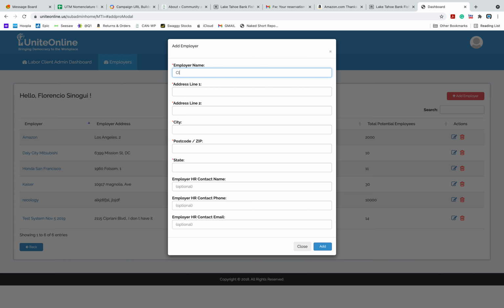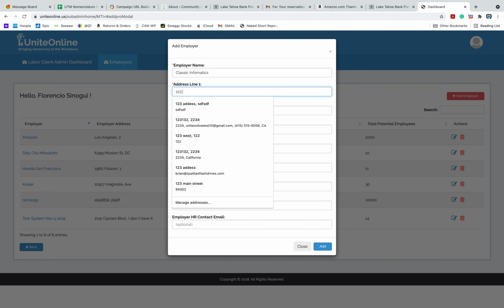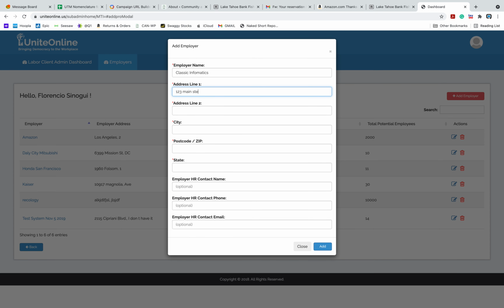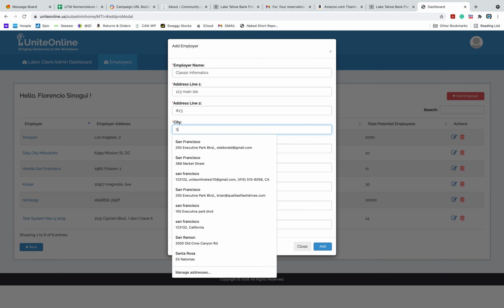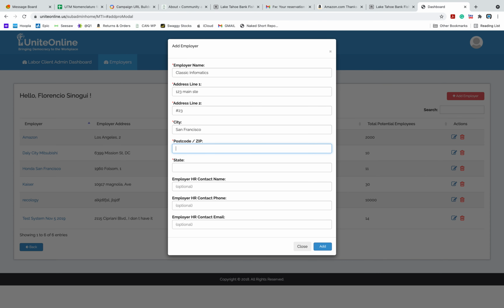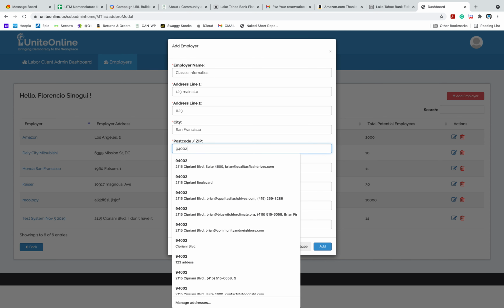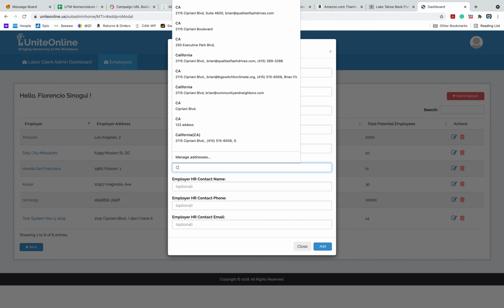Classic Informatics. I'm going to say 123 Main Street, Suite 223, City, San Francisco, 94002 is the zip. The state is California.